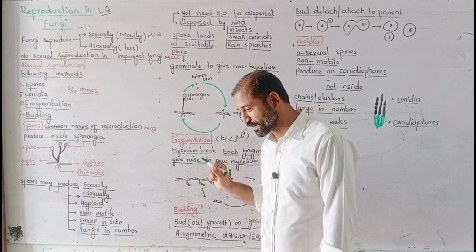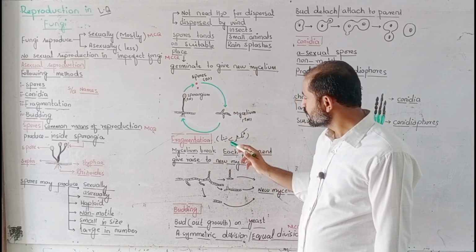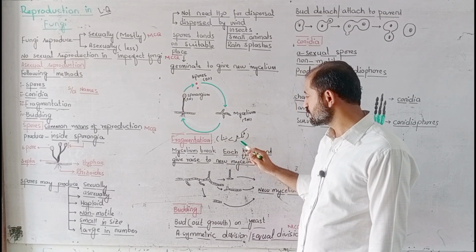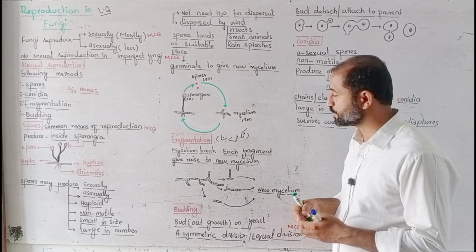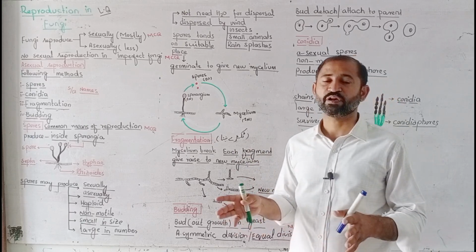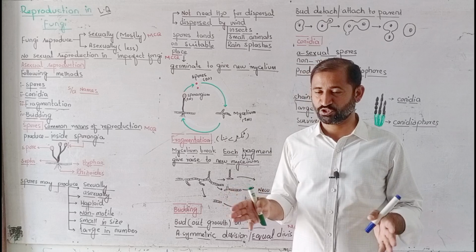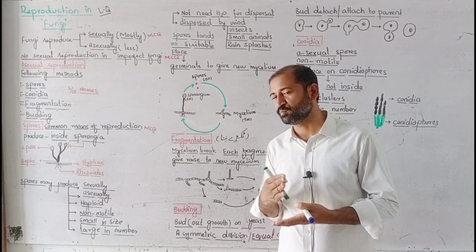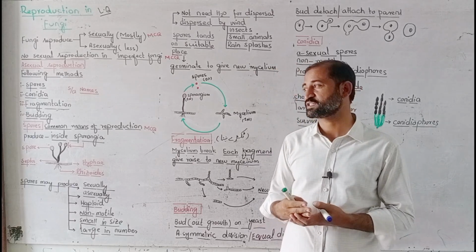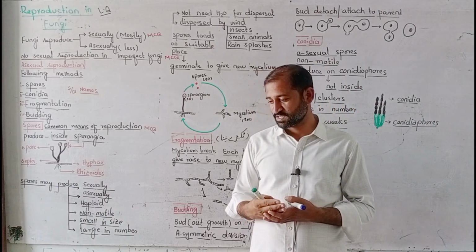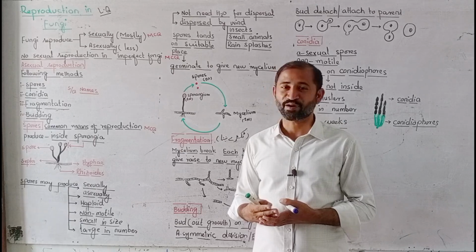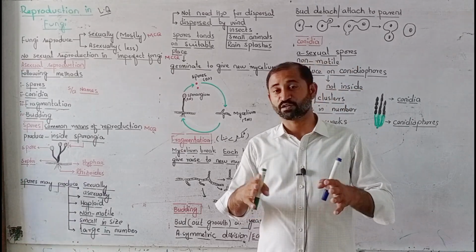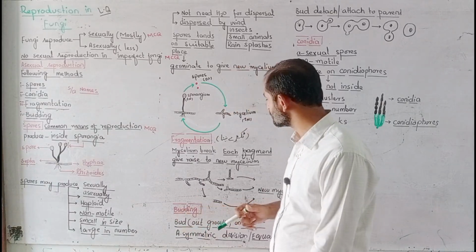And the next one is fragmentation. Fragmentation means part formation. They break into different parts, and these parts can form the mycelium. Whenever the mycelium is mature, it will be broken down into different pieces or parts, and these parts will germinate, or grow, to form a new mycelium.